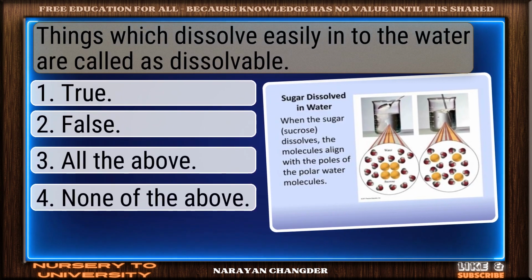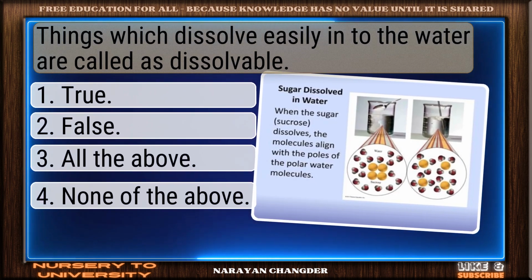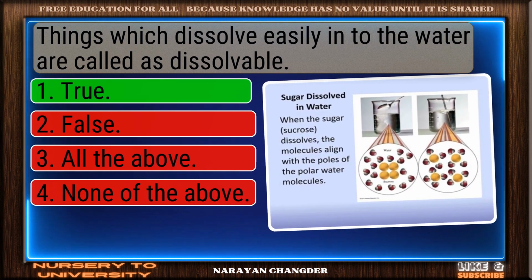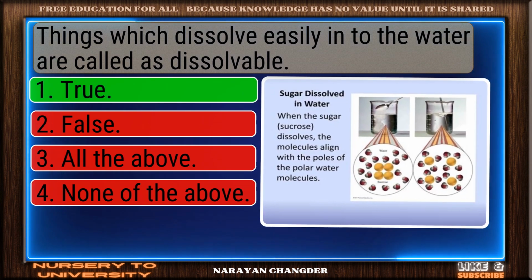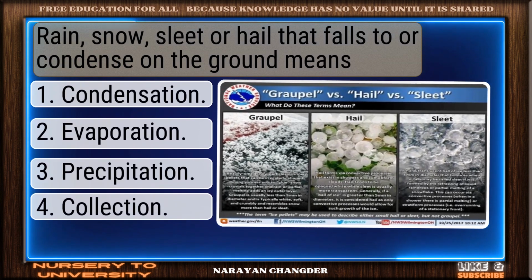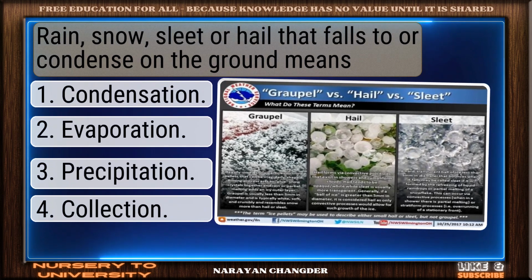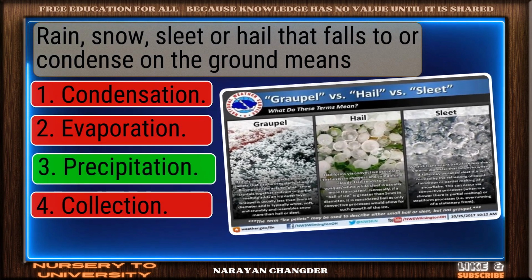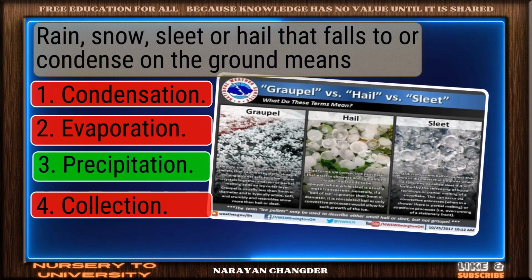Things which dissolve easily into the water are called as dissolvable. Sharp thinking. True is the right choice. Rain, snow, sleet or hail that falls to or condense on the ground means. Perfect. Precipitation is the correct choice.